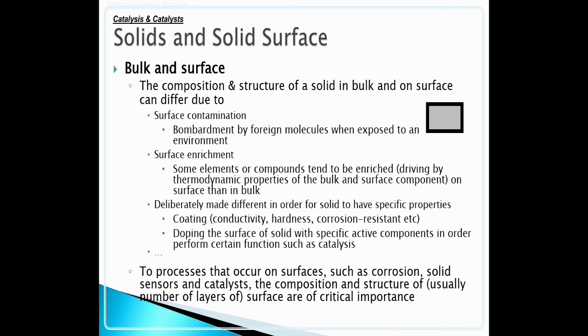Surfaces can also be deliberately made different in order for a solid to have specific properties: coating, conductivity, hardness, corrosion resistance, doping the surface of a solid with specific active components in order to perform certain functions such as catalysis. For processes that occur on surfaces, such as corrosion, solid sensors and catalysis, the composition and structure, usually of the number of layers of the surface, are of critical importance.